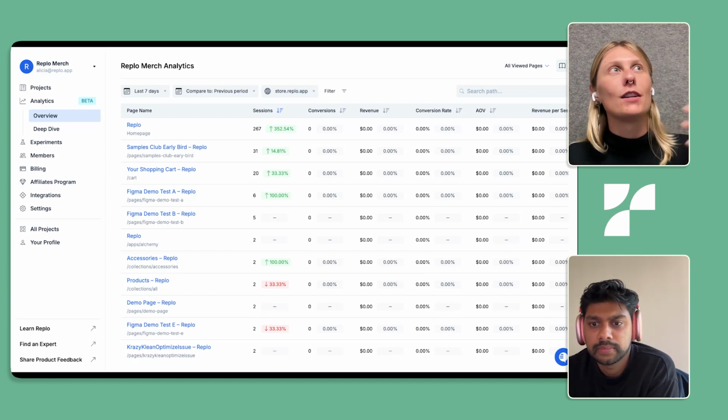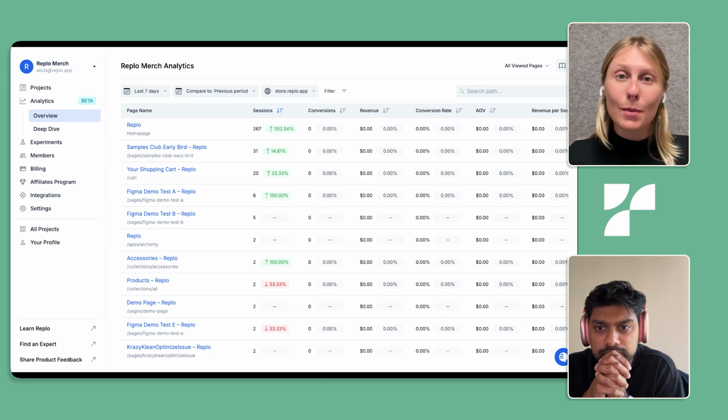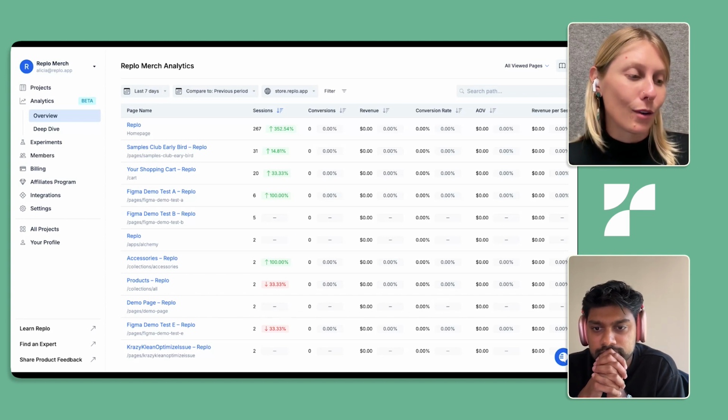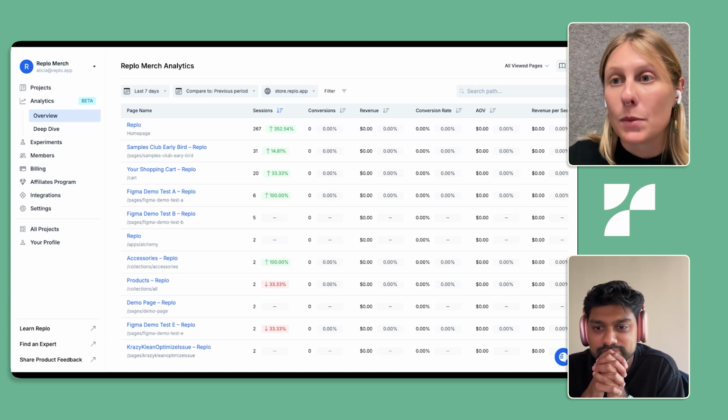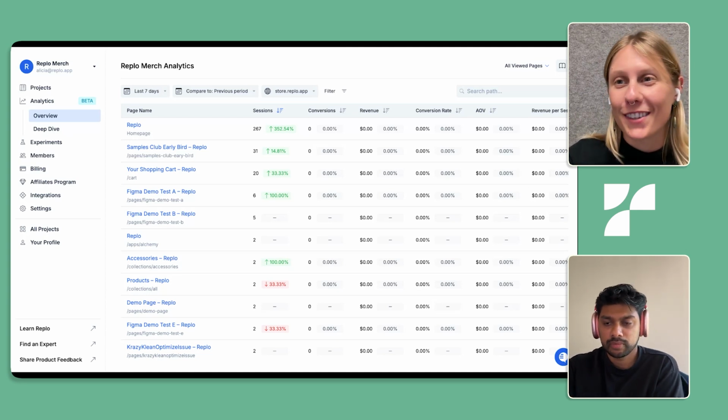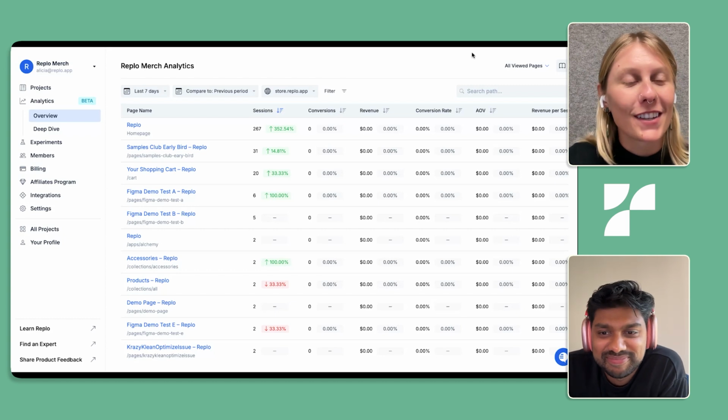But I think we aligned on some really strong best practices across the board and used some positive influence from a lot of these other tools that have set these best practices, but also just really made sure that it is specific to Replo, and specific to landing pages, because we know that's such a core piece of what Replo's product is.